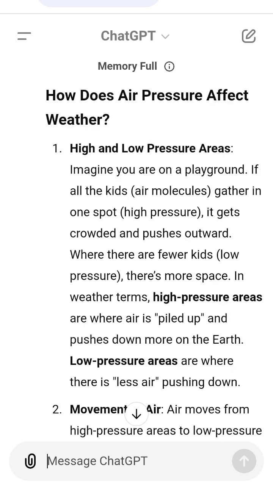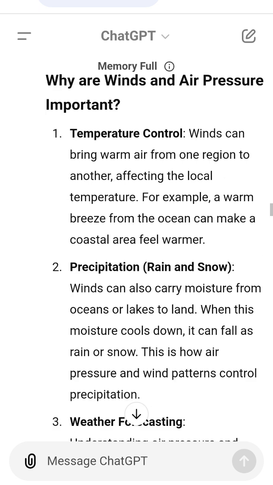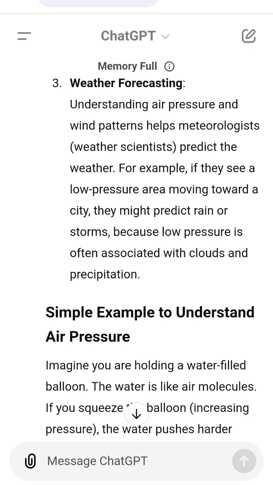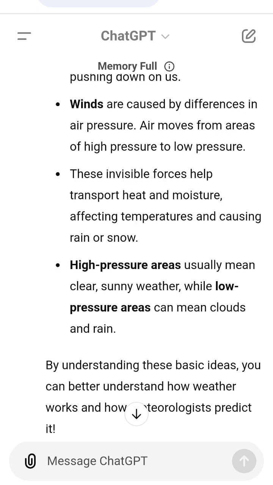Key points to remember. Air pressure is the weight of air pushing down on us. Winds are caused by differences in air pressure. Air moves from areas of high pressure to low pressure. These invisible forces help transport heat and moisture, affecting temperatures and causing rain or snow. High pressure areas usually mean clear, sunny weather, while low pressure areas can mean clouds and rain. By understanding these basic ideas, you can better understand how weather works and how meteorologists predict it.